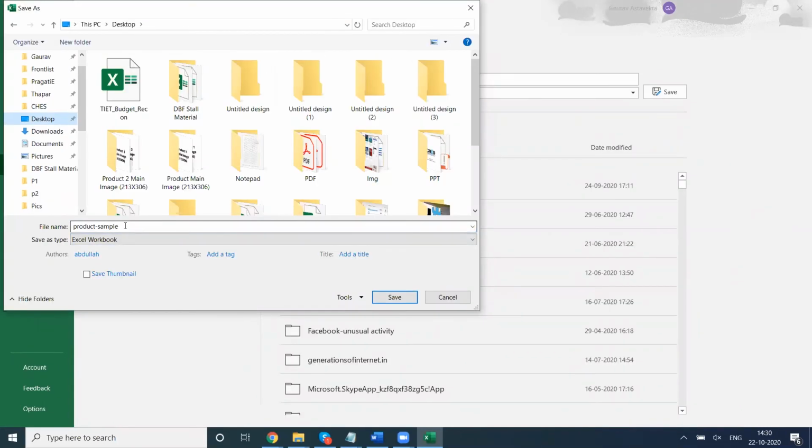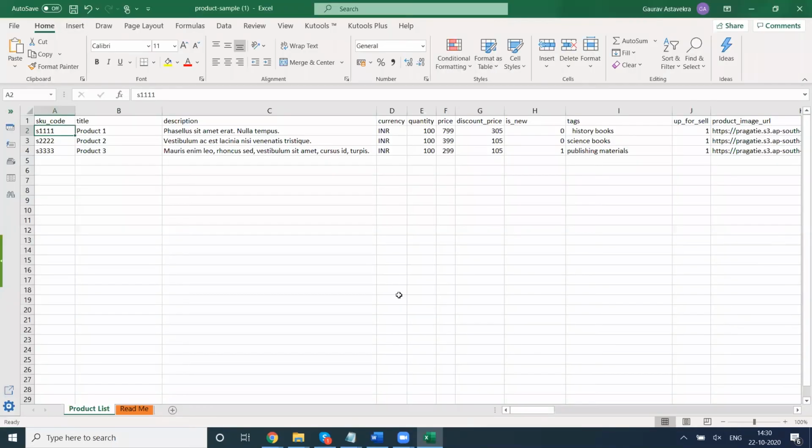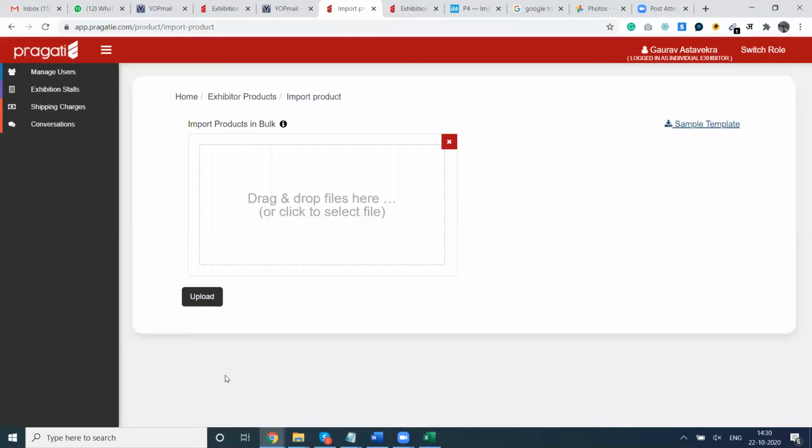So you can see product sample is the name of the template. You can provide a name according to your own convenience. We are using the same name anyway right now. We have saved it. Now we will go back to our panel.